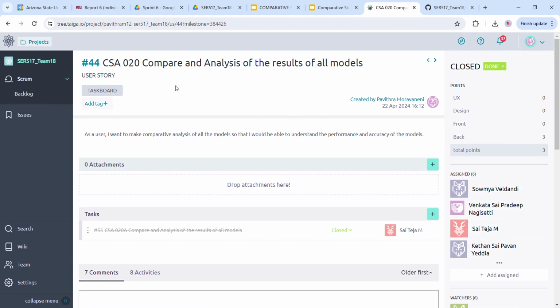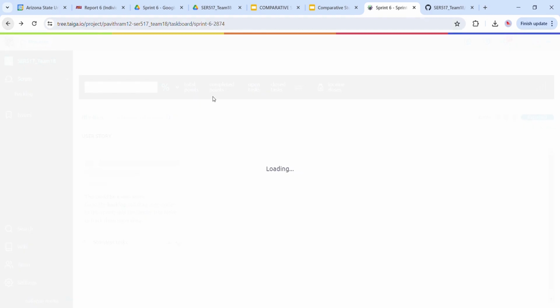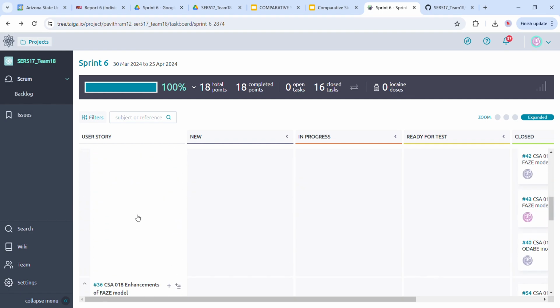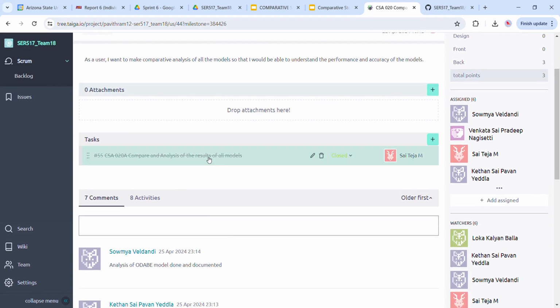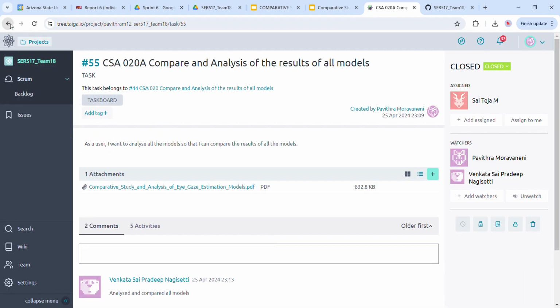Each of us worked on it, and we have prepared documentation of this comparative analysis for all three models. We also have a subtask for it, which has the documentation of this part, added here.